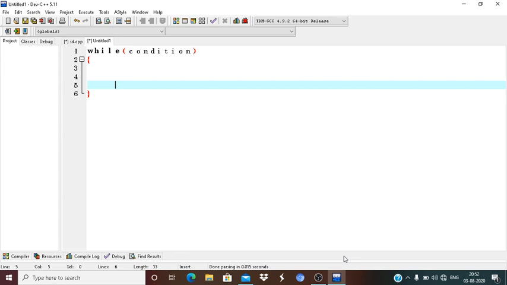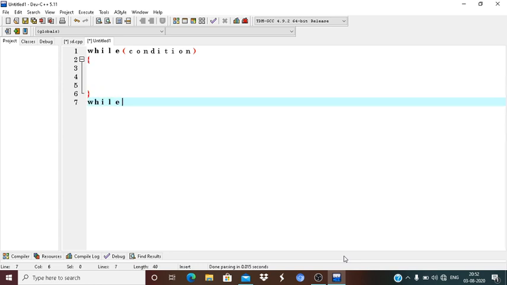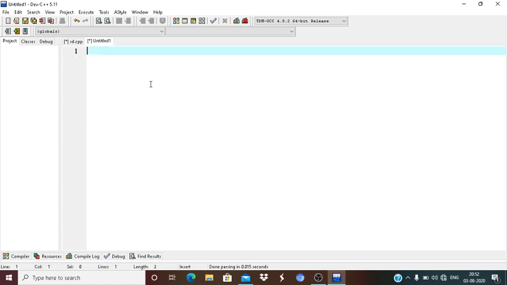In the while loop we can do many operations. So that is the while loop. Now let me show you one example for better understanding.